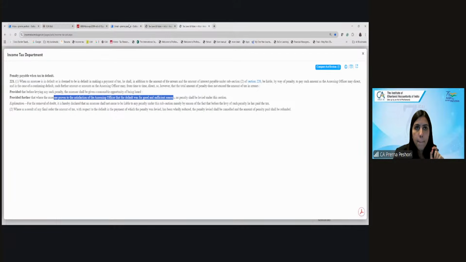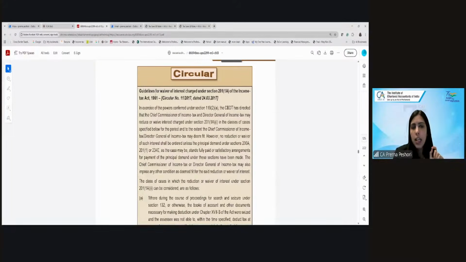Fine? Clear, ma'am. Okay. Now this here is the guideline for waiver of interest charged under 201(1A). There's a circular which is given. So the CBDT has directed the Director General of Income Tax or the Chief Commissioner of Income Tax that they may reduce or waive the interest under 201(1A).